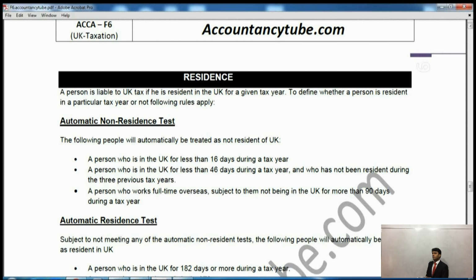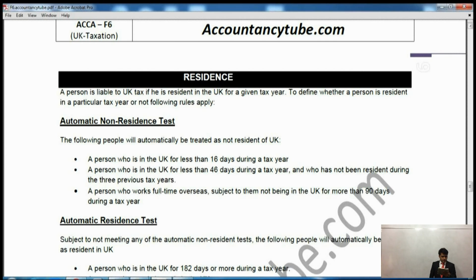Alright? So you spend 45 days in the UK in this tax year, about 1.5 months, and you were not resident in the UK in any of the previous 3 tax years. Then you will still be considered automatically non-UK resident. You don't have to go into more details for that. Alright?